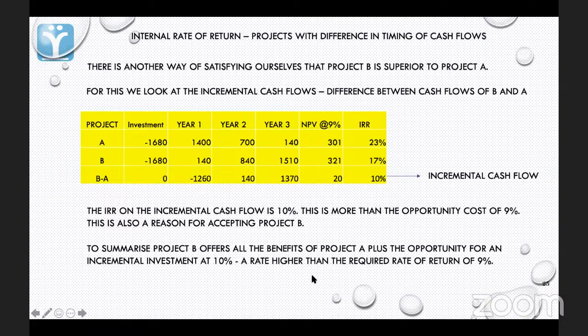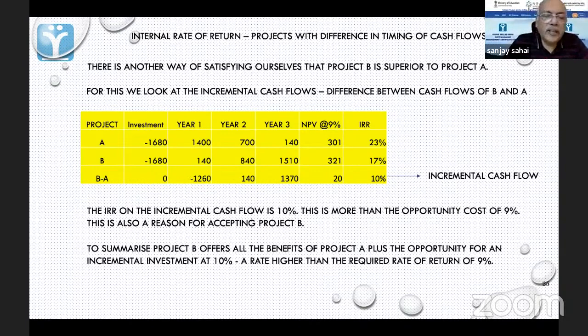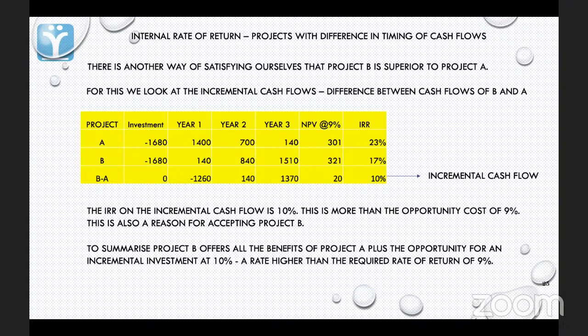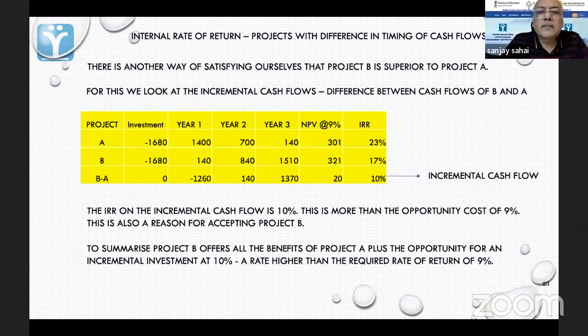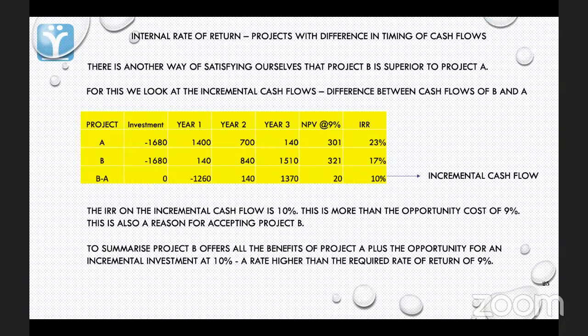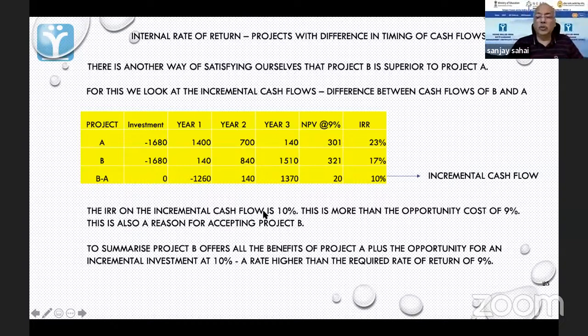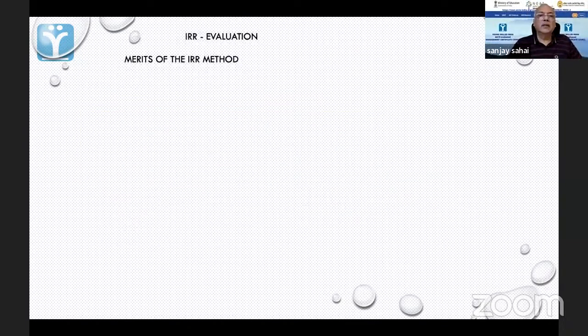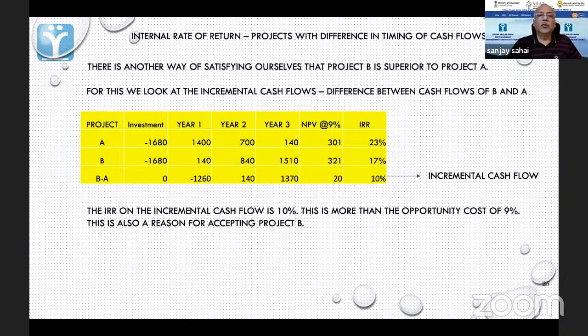Okay. But yes, Lokesh. Sir, can you tell how we will get 10%? This NPV we can get by reducing A from B. But how can we get this 10%? How can we get the 10% IRR? Use the IRR formula. Achha, I didn't show you the IRR formula. Okay. Just let me go back. I'll show you.